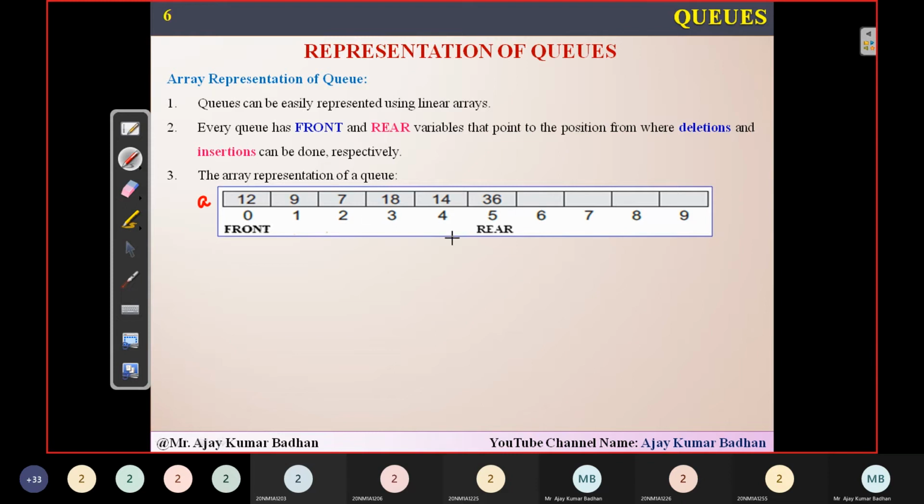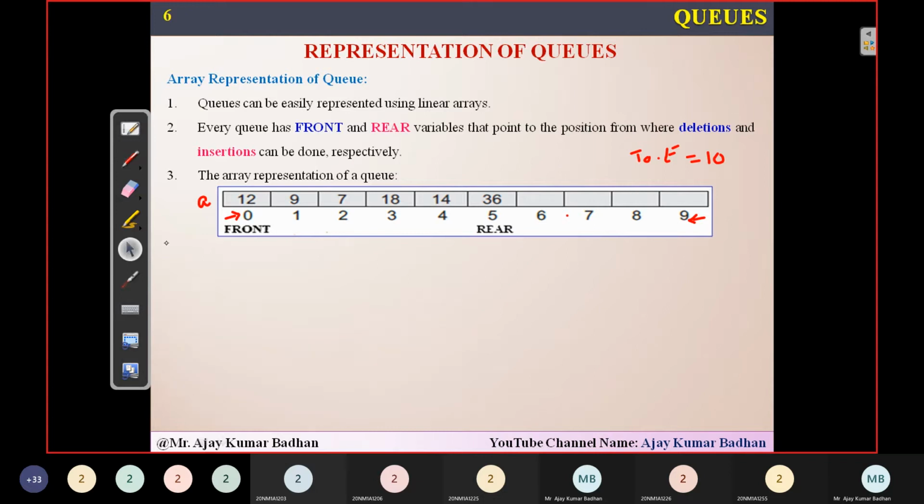Now, if I ask you the total number of elements I can store in this, can you tell me? It's very easy. You can see the index starts from 0 and the maximum is 9. So 0 to 9 means the total elements which can be stored in this queue is 10. Among them, 6 elements have already been inserted: 1, 2, 3, 4, 5, sorry, 6. So the remaining I can insert here is 4. 1, 2, 3, 4. So 4 elements I can insert.